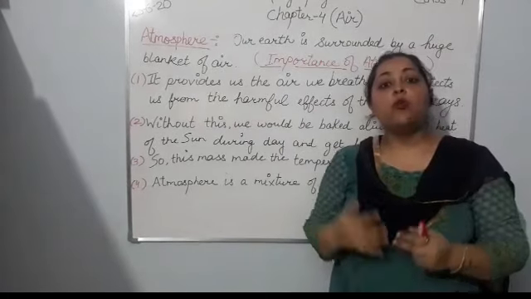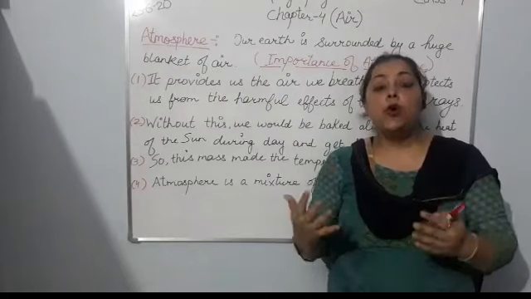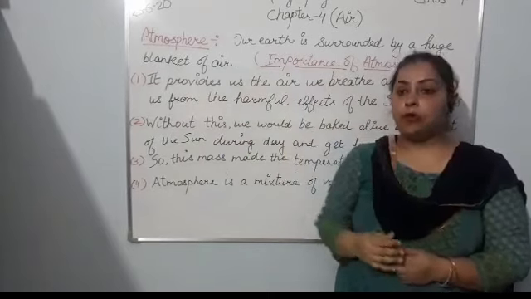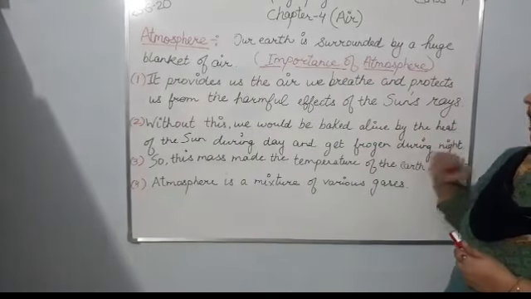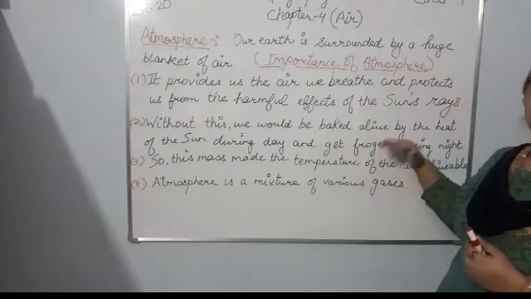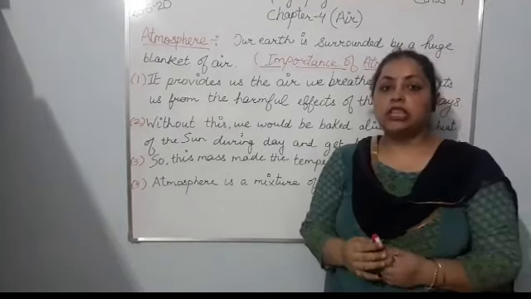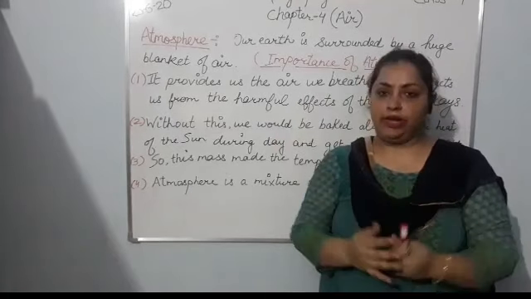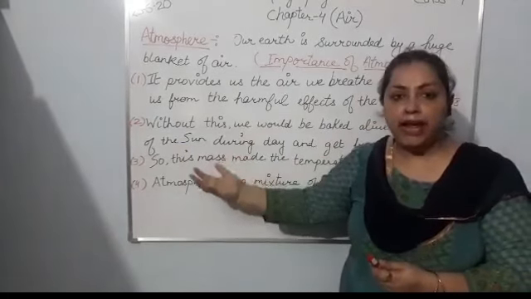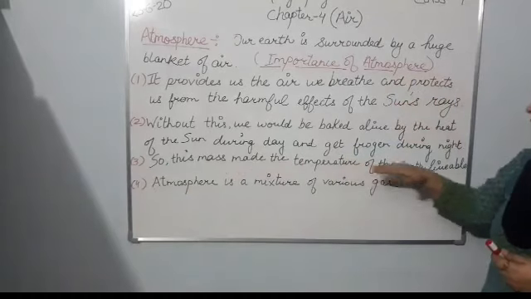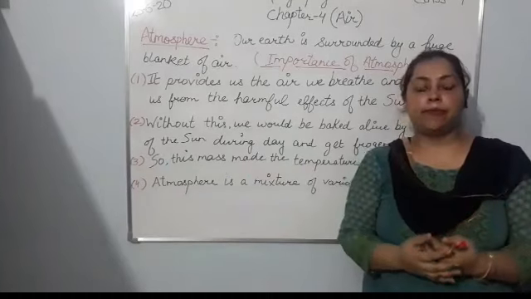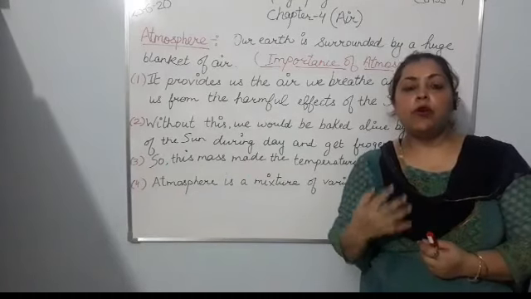Second question arises, what will happen if there will be no atmosphere around the earth? If there will be no atmosphere, we would be baked alive by the time of day. Next, we will get frozen during the night. This will happen when there will be no atmosphere. So, this mass, or you can say a huge blanket of air, made the temperature of the earth livable. Means it made the earth temperature suitable to live over there.